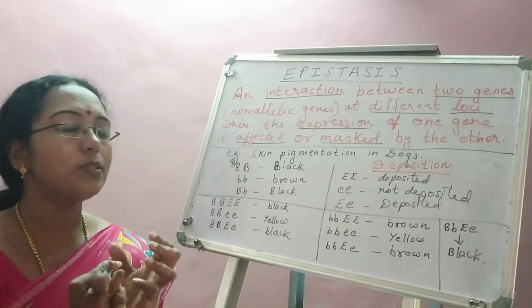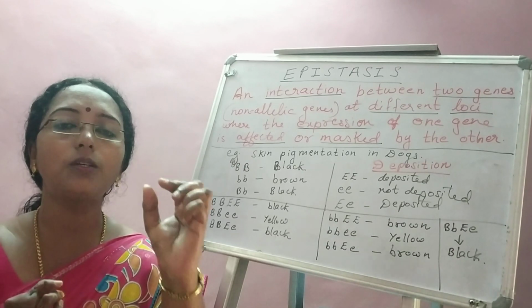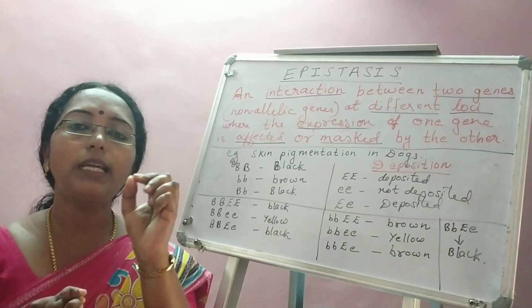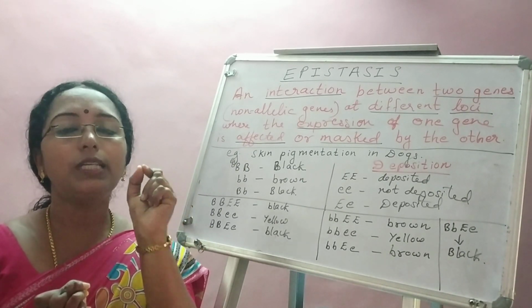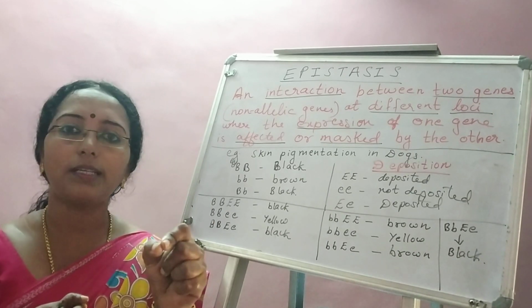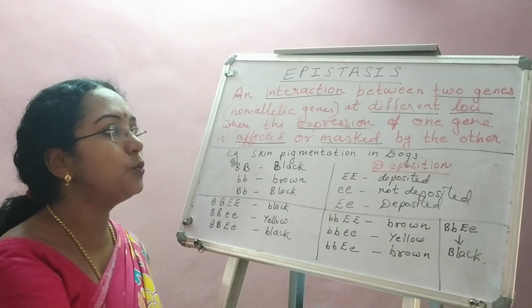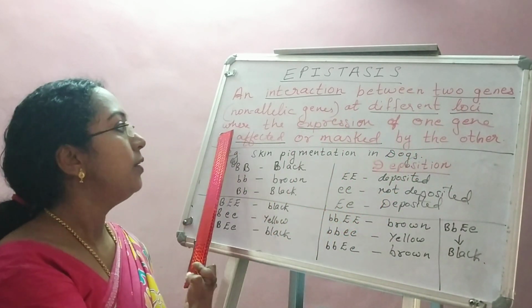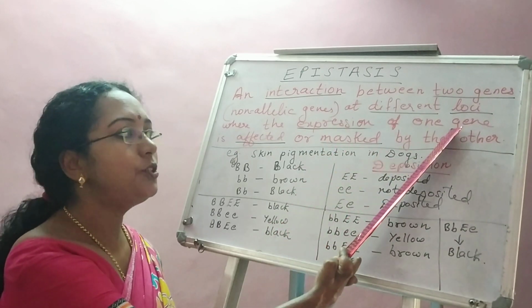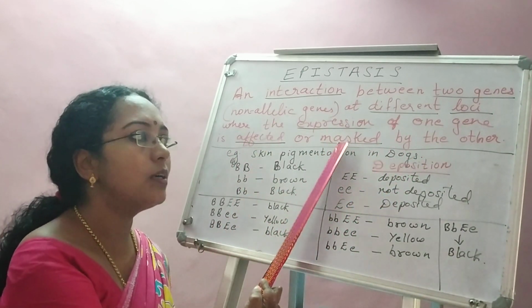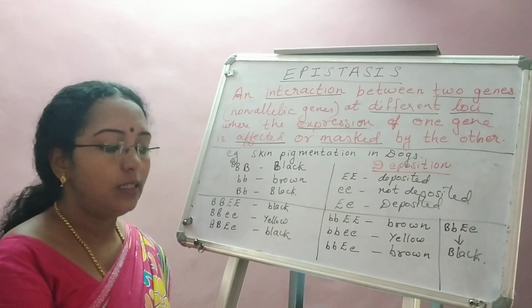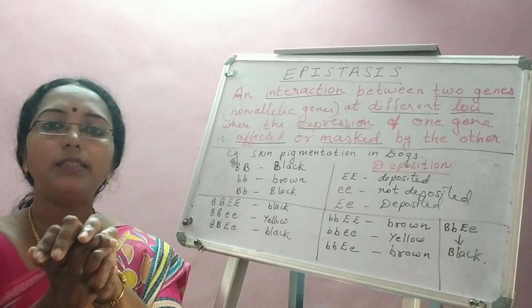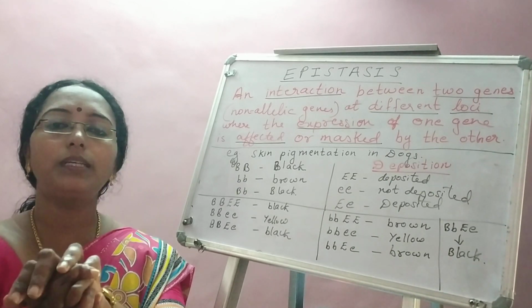Fine. Now, what is loci in simple sense? Loci means a location on the chromosome. Each gene is located on a particular area on a chromosome, and those areas on the chromosome where genes are located are called loci. So here interaction is between two genes, where these genes are on two different loci, where the expression of one gene is affected or masked by the other. Masked means it is hidden out or it is dominating the other one.